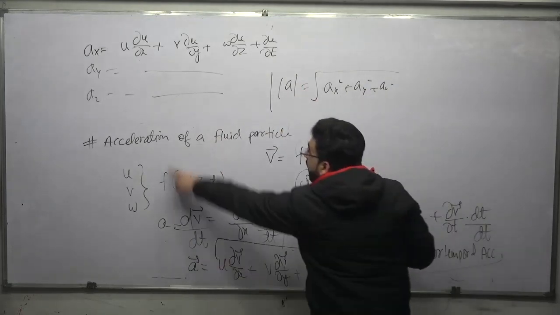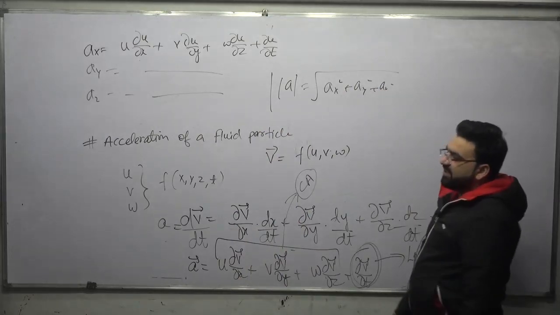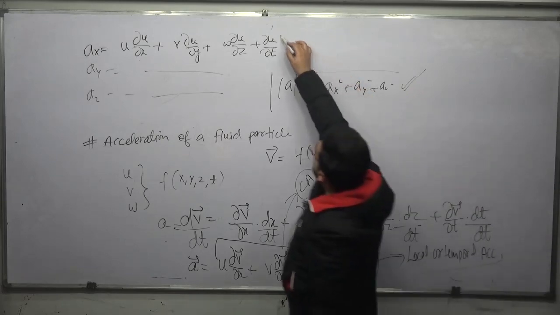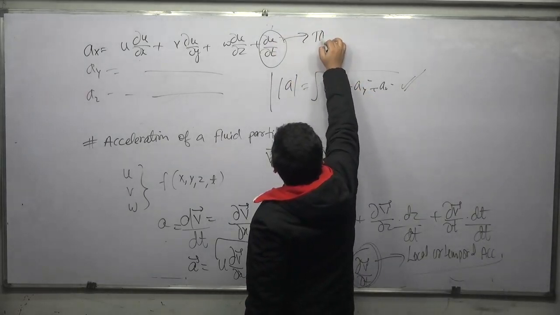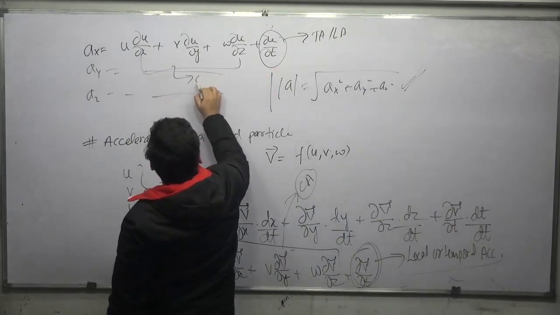So how have we got this? We have just opened the bracket, and by comparing the x term, y term and z term, we have got this. So ultimately you will be getting this. The term with respect to time is called the temporal acceleration or local acceleration, and this term is called the convective acceleration.